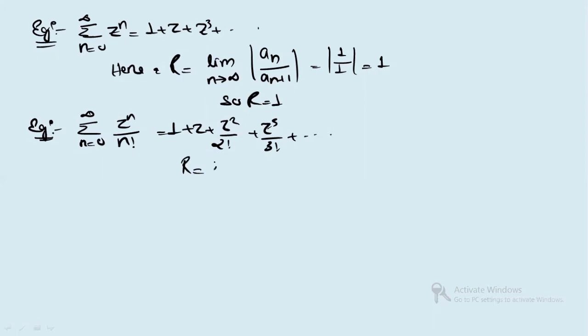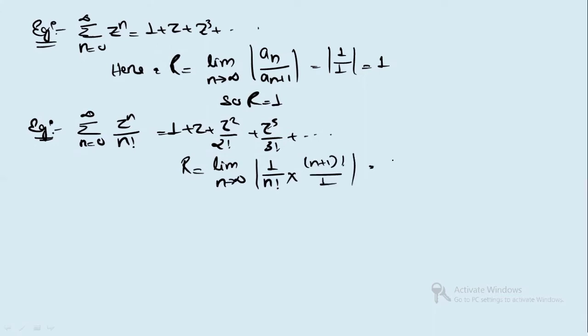So R is limit n tends to infinity of a_n by a_(n+1). The coefficient will be 1 by factorial n divided by 1 by factorial n plus 1. When you solve this, you will get just n plus 1.